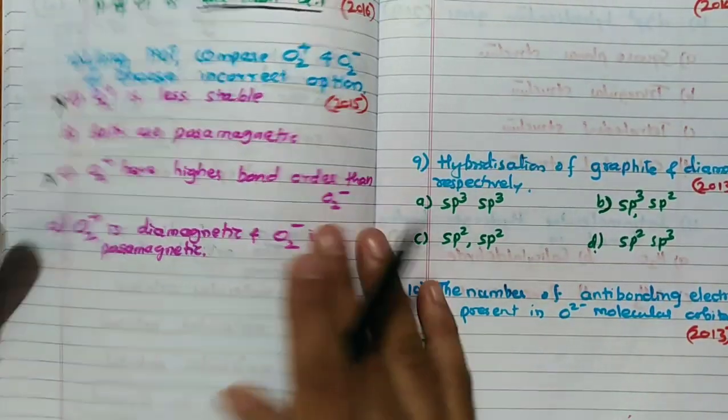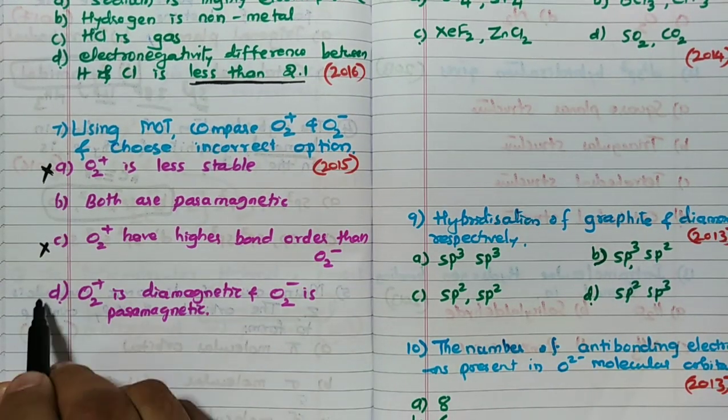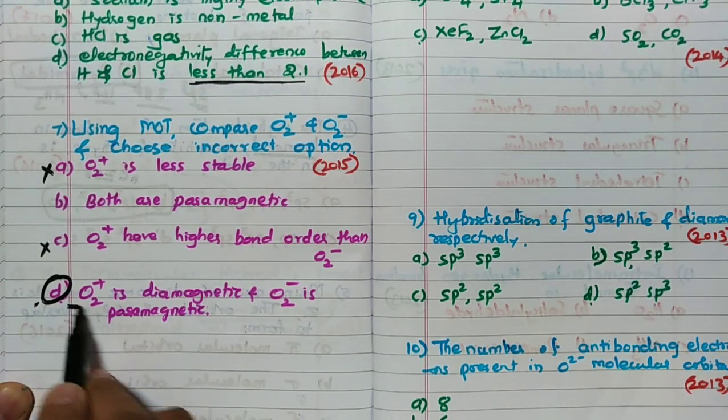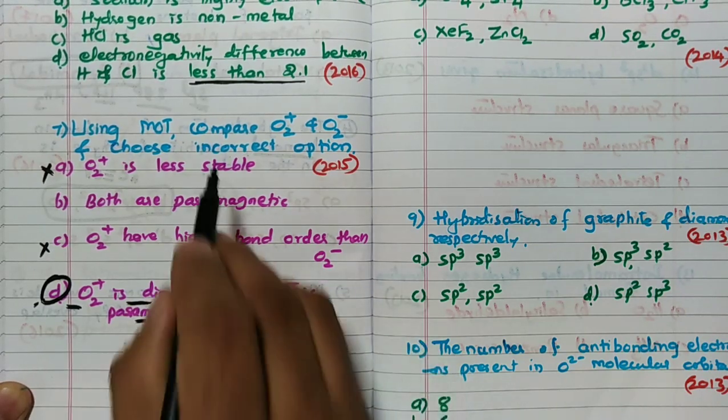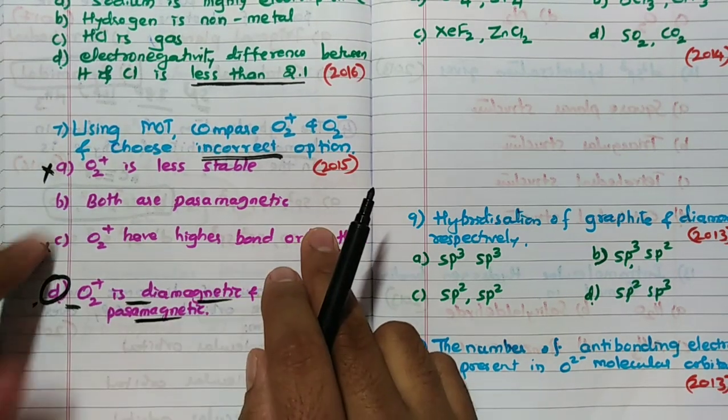So magnetic nature does not change. Both are paramagnetic is correct. So remember, the correct option is this one. Why is it the correct option? Because it is incorrect. Remember, both are paramagnetic is the correct one.